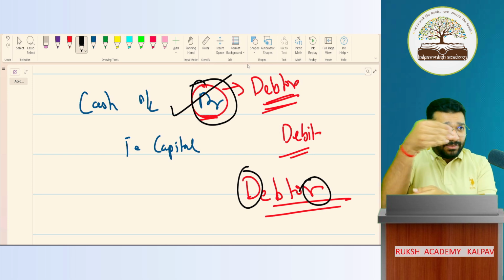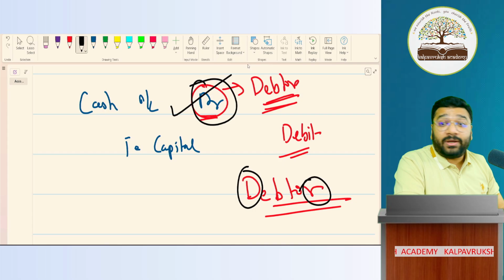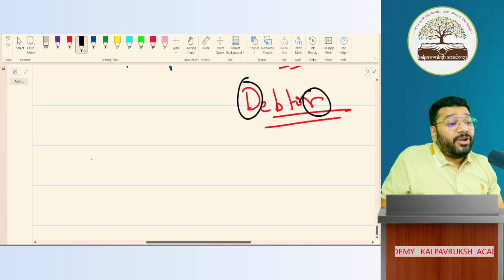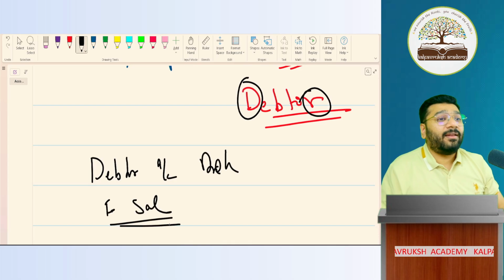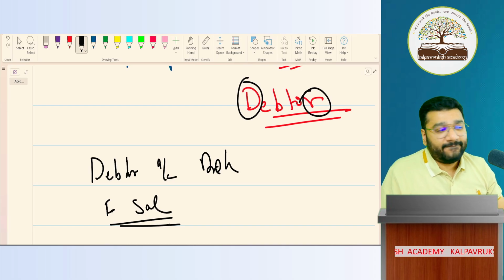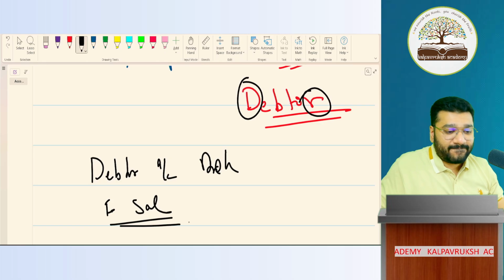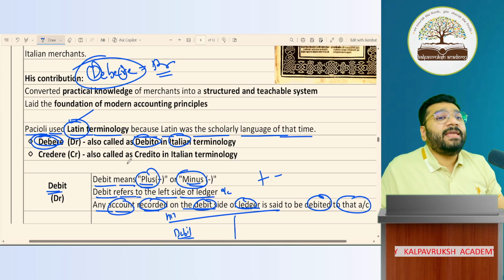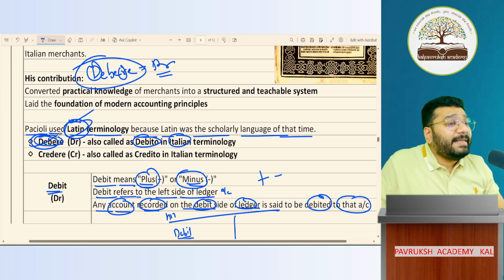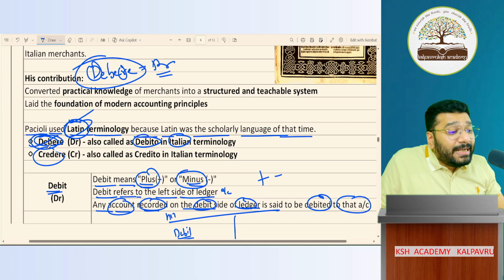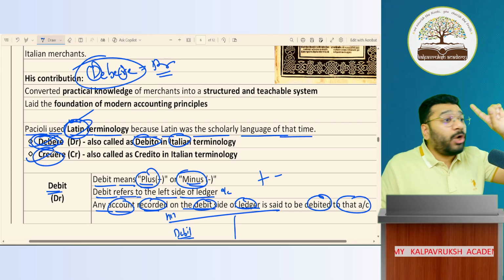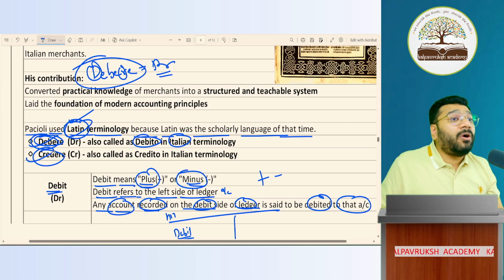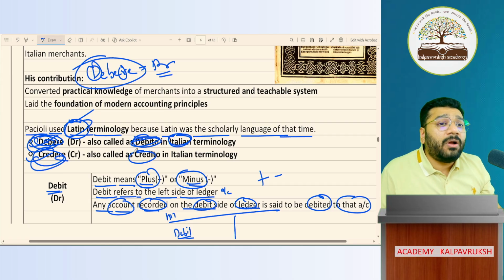In every account, I'll put that customer's name. If I do a credit sale entry, debtor account, debtor to sale. So DR is an abbreviation coming from the Latin terminology debere. Got it, not got it? Credit is called in Latin terminology credere. The short form of credit, CR, is not coming from credit, it's coming from credere. Got it, not got it? In Italian, debere became debito, credere became credito. Got it, not got it?